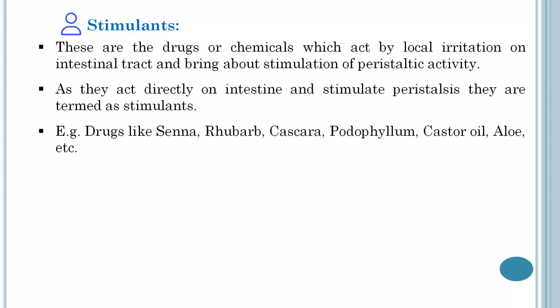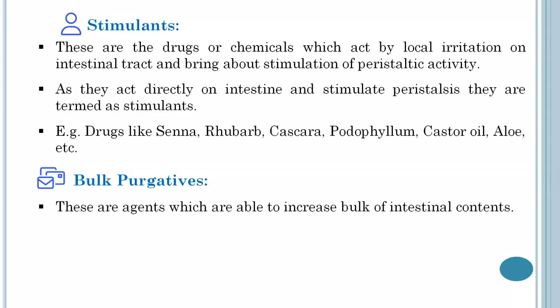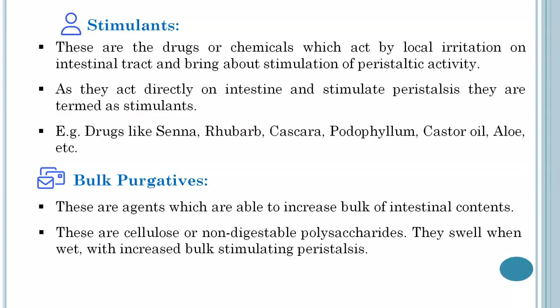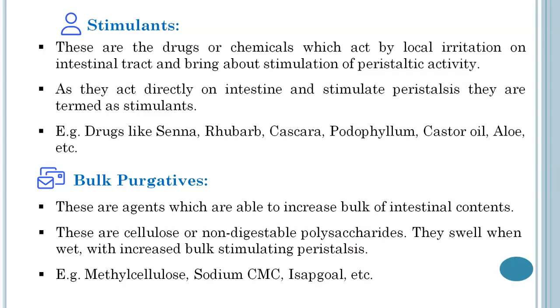Now about the second mechanism, which is bulk purgatives. So these are agents which are able to increase bulk of intestinal contents. These are cellulose or non-digestible polysaccharides. They swell when wet with increased bulk stimulating peristalsis. Example like methyl cellulose, sodium carboxymethyl cellulose, isabgol.